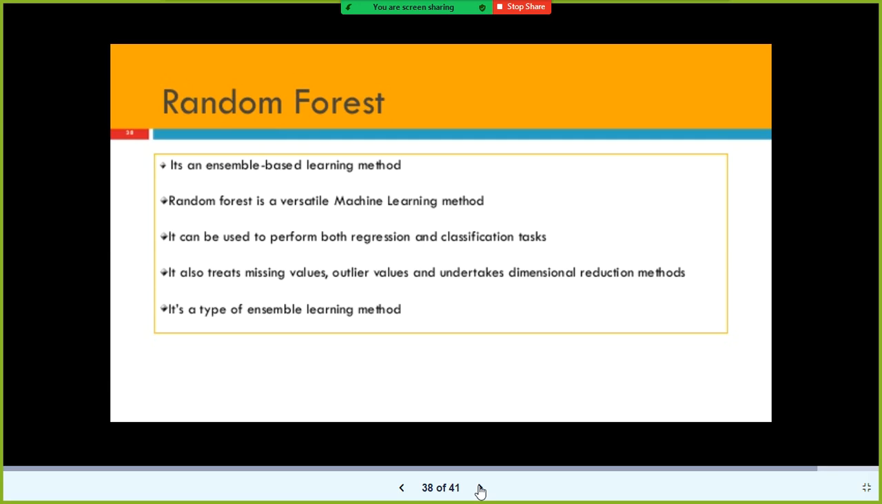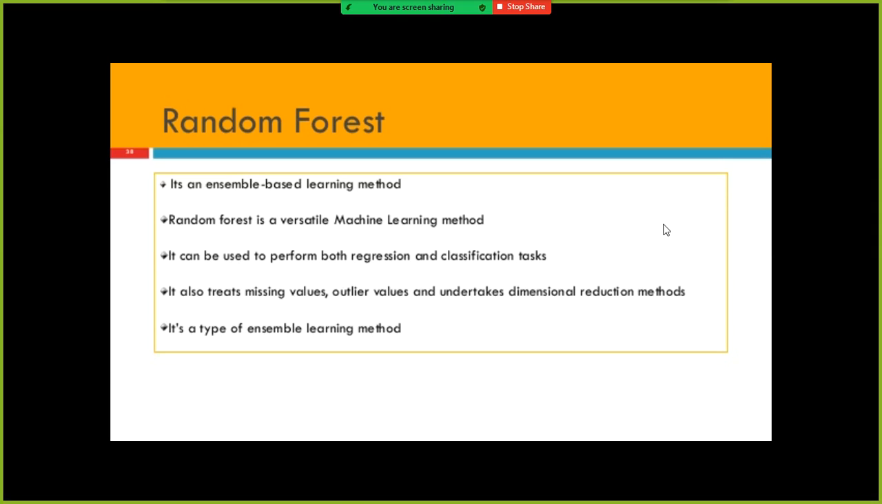Next we will see what is random forest. Random forest uses the reduction in variance technique in the case of regression problems. It is an ensemble based learning method. In the case of the random forest algorithm, it builds multiple trees.